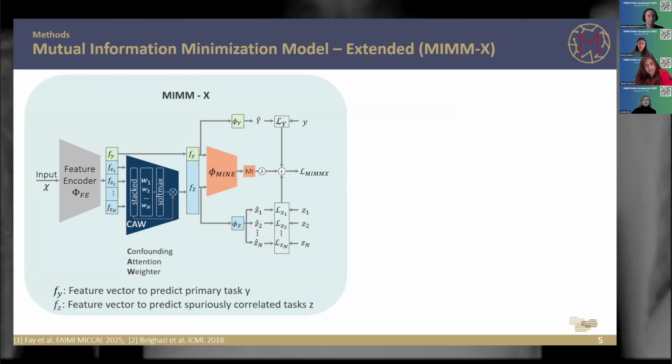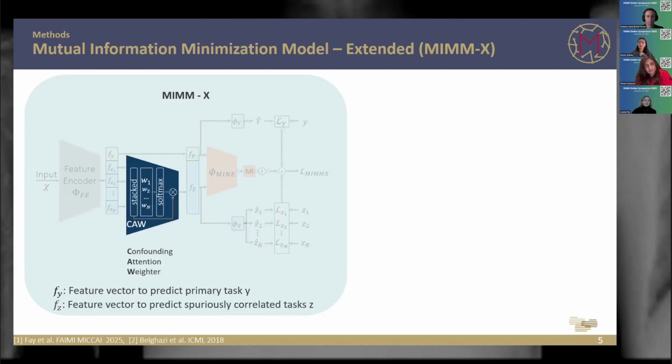This model, MIMM-X, operates on a feature encoder, which takes the input image and encodes it into a feature vector. We take this feature vector and split it into n+1 parts. The aim is that one feature vector part is able to predict the primary task, which in the example before would be Alzheimer's disease. With the n other parts, we aim to predict the spuriously correlated factors, which in the example would be the scanner or the acquisition site.